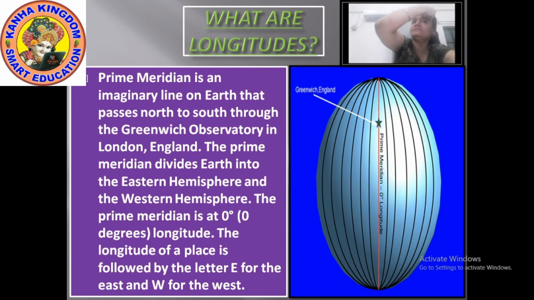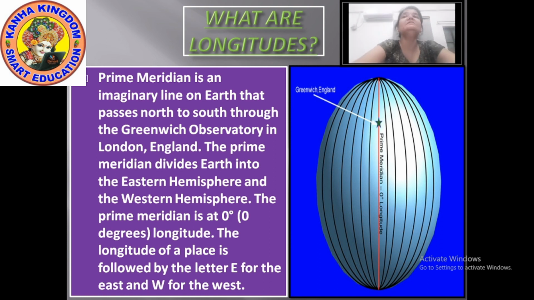I have shown you a picture here. You can see how the longitudes go from pole to pole, starting from the north pole and going till the south pole. The distance starts decreasing when you move upwards, and the longitudes meet at the poles.